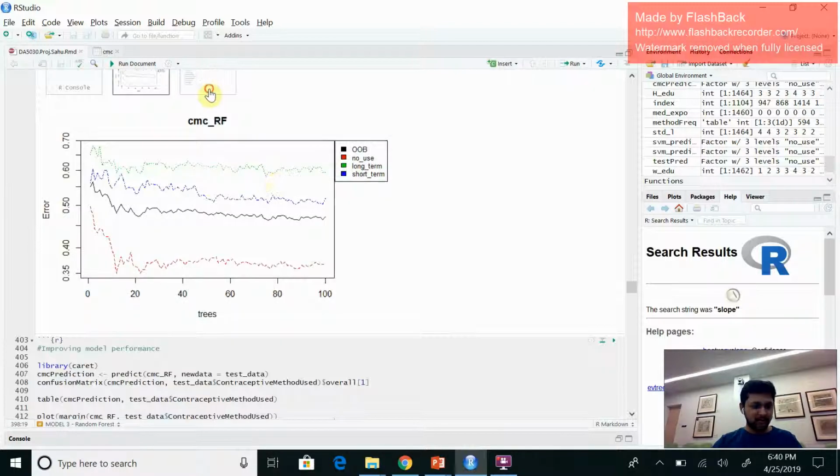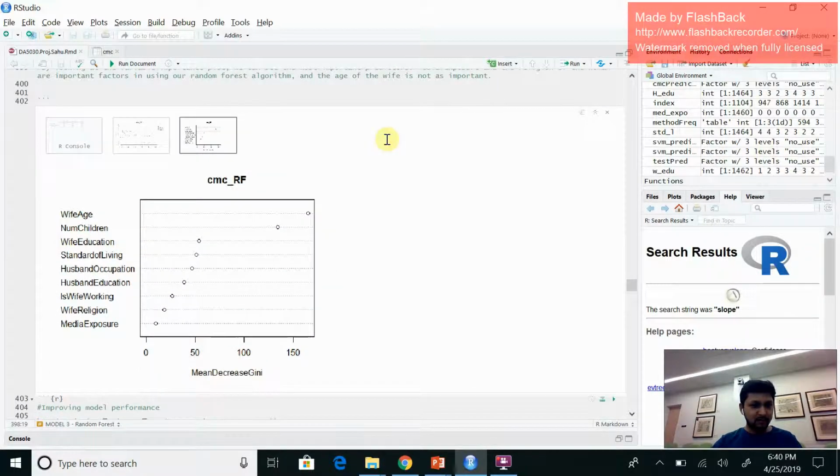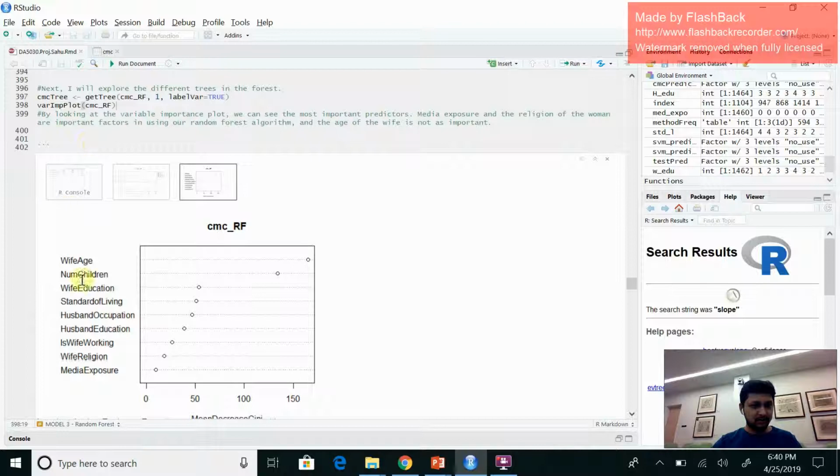After that, I have also plotted a tree between this dataset. So as you can see, the most important predictors, the media exposure and the wife's religion, are the important factors in our random forest algorithm because they are the very least. Also, the age of the wife is not as important.